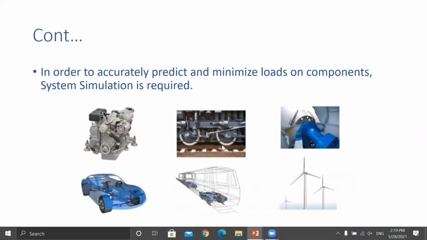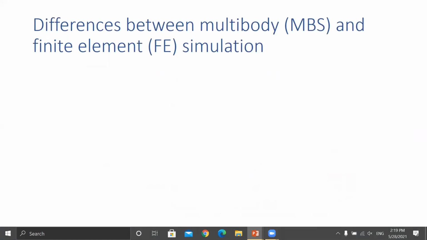Now there are some differences between multi-body and finite element simulation. What is multi-body here? Your SIMPAC software. Finite element means ANSYS and Simulia also, where you are creating finite element meshing, all those things. Now there are some differences.